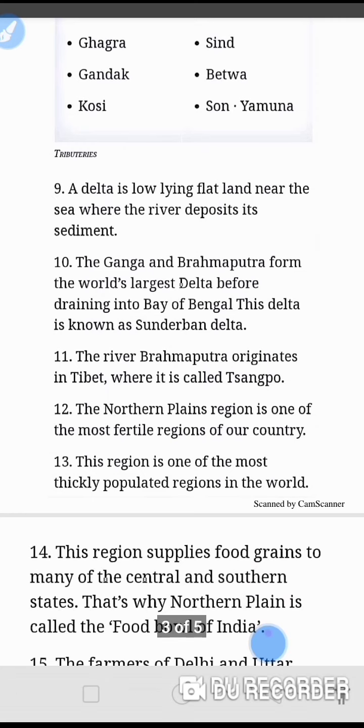A delta is low-lying flat land near the sea where the river deposits its sediment. The Ganga and Brahmaputra form the world's largest delta before draining into the Bay of Bengal. This delta is known as the Sundarban Delta. The river Brahmaputra originates in Tibet, where it is called Tsangpo.